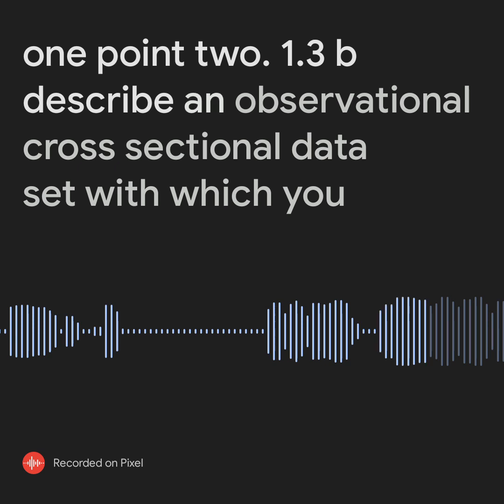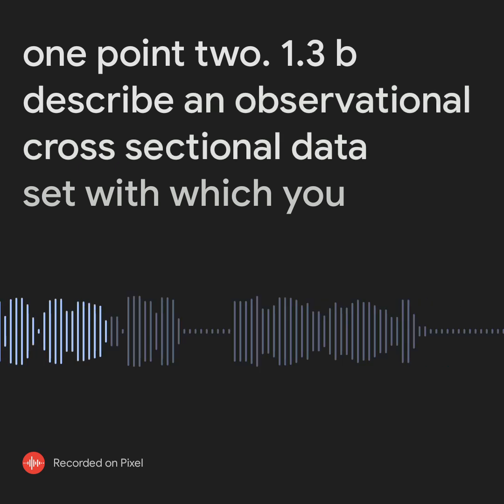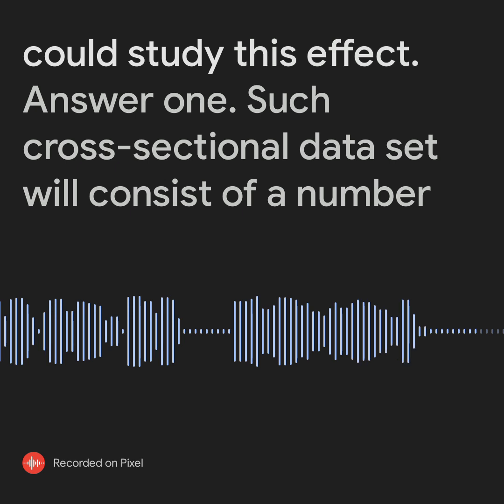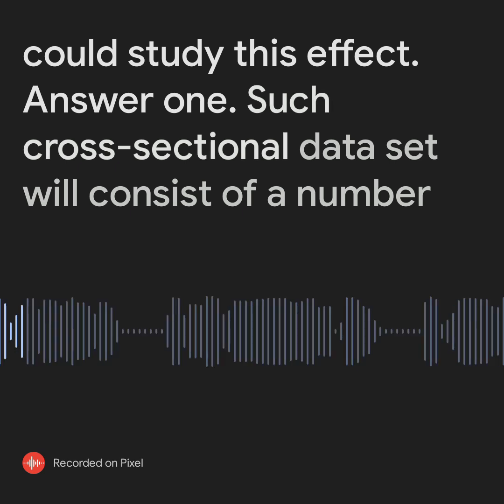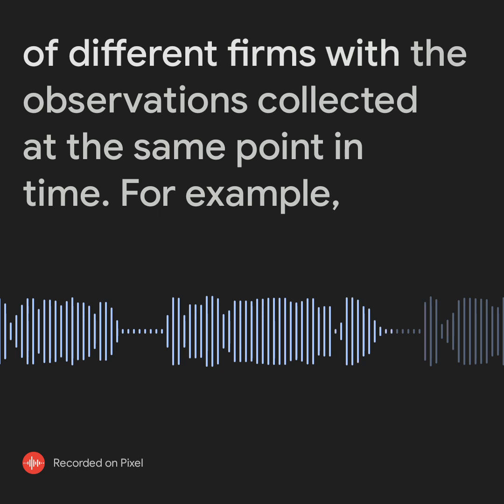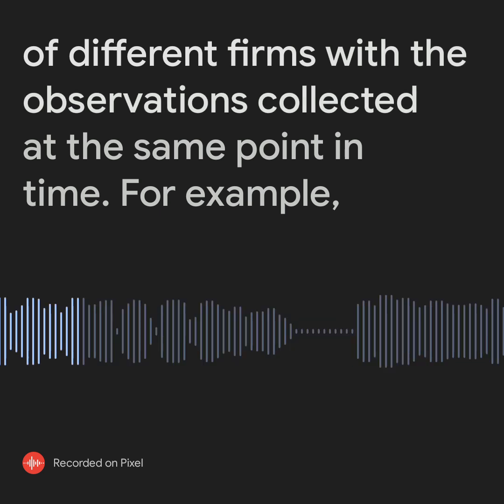1.3b. Describe an observational cross-sectional data set with which you could study this effect. Answer. One such cross-sectional data set would consist of a number of different firms with the observations collected at the same point in time.